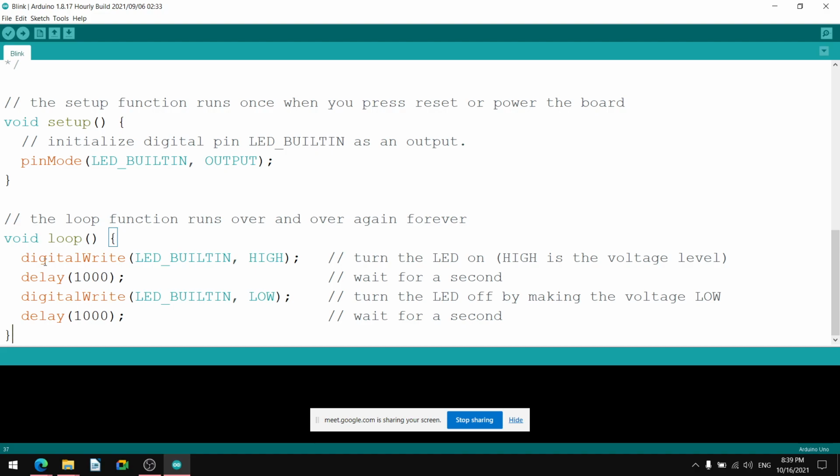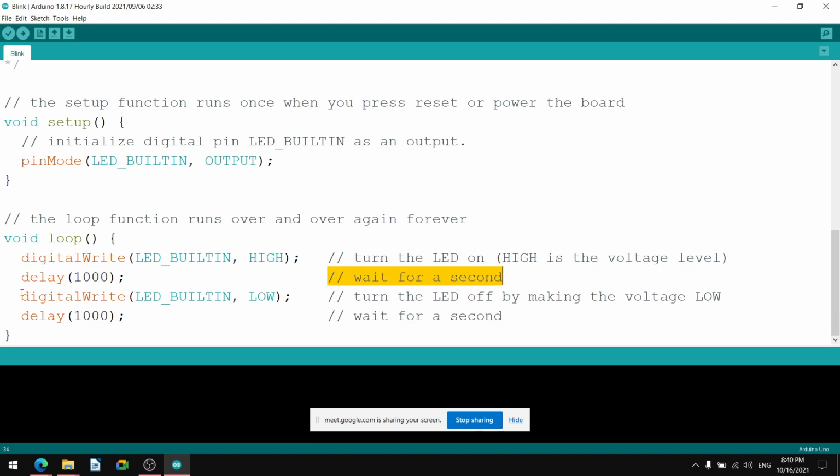What is the program? A digitalWrite is there. Where to write? LED_BUILTIN. And what to write? HIGH, that is 5 volt. So this turns the LED on. HIGH is the voltage level. Then there is a delay of 1000. A 1000 millisecond delay will be there, that is 1 second. So wait for a second.